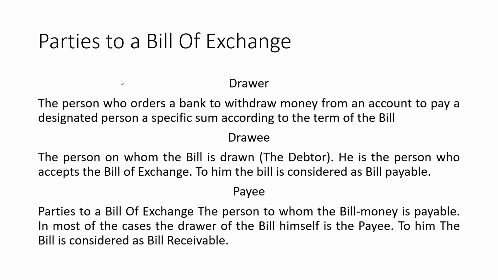Okay, so payee is a person. So am I audible? So payee is a person.